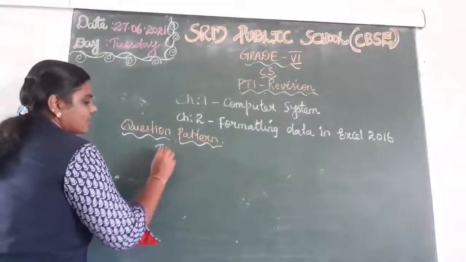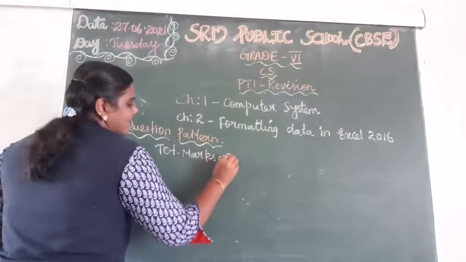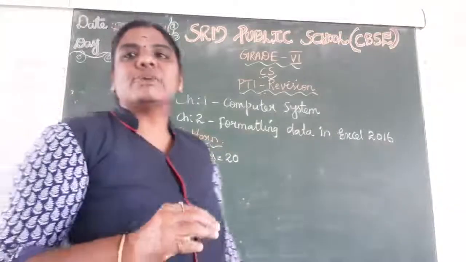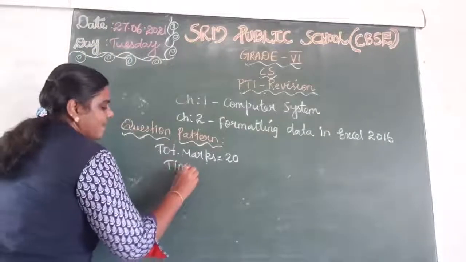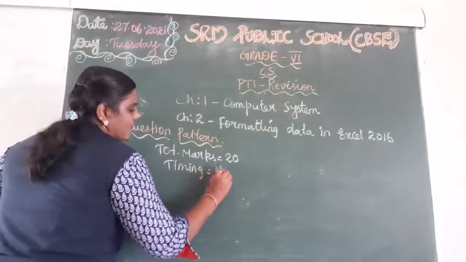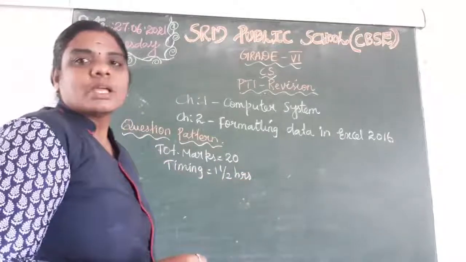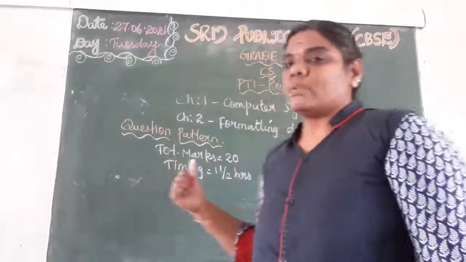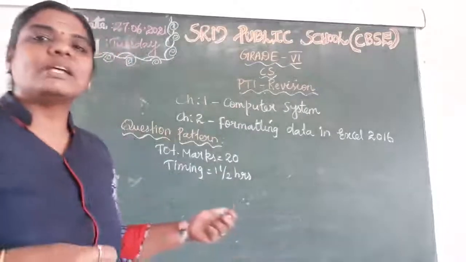Total marks 20. But the exam timing is 1.5 hours. So here we are going to see the question pattern.